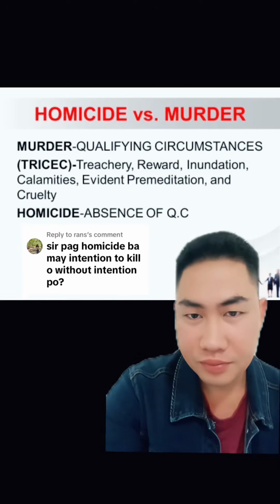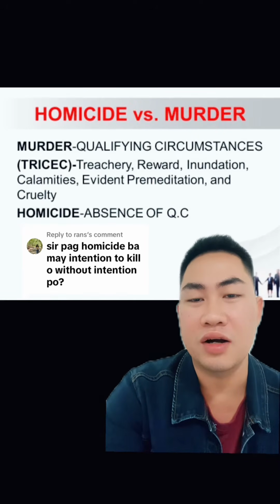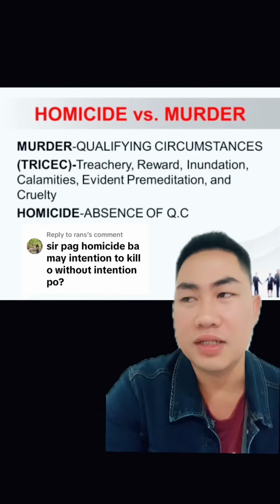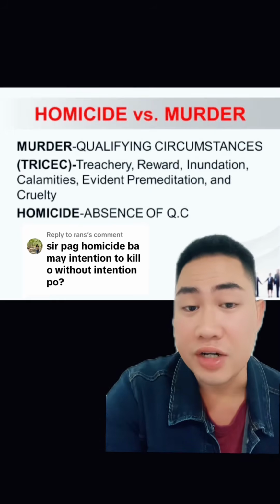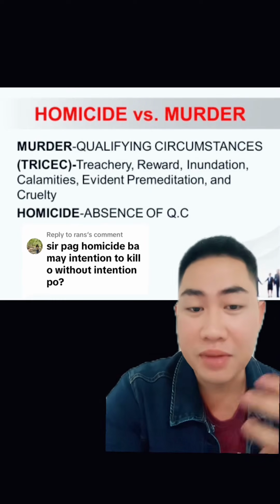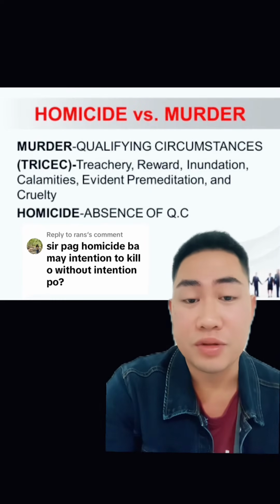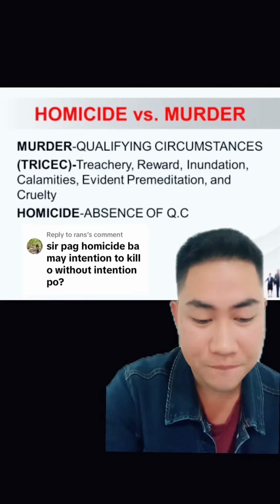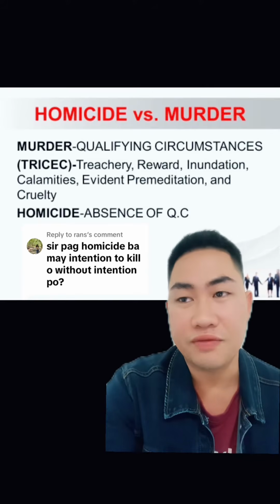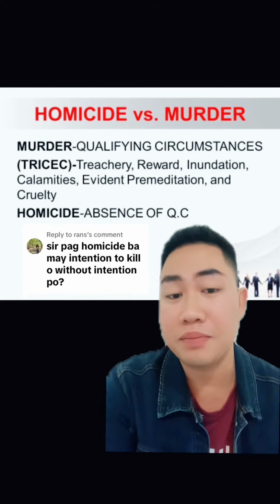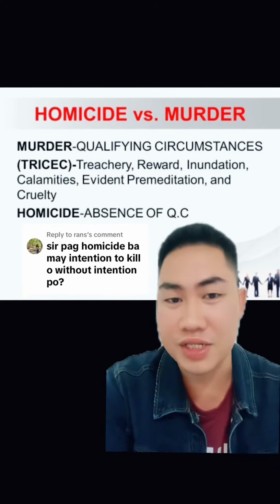So halimbawa, yung killing is merong treachery or tinatawag natin na alevosya. Pag sinabi natin treachery o alevosya, the attacker ensures para maging successful ang commission of a crime or ang killing. So halimbawa, the victim doesn't have the freedom to defend himself or herself from the attack or from the violence na paparating.